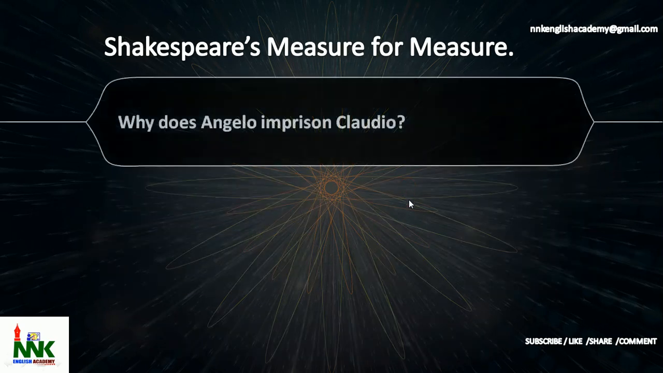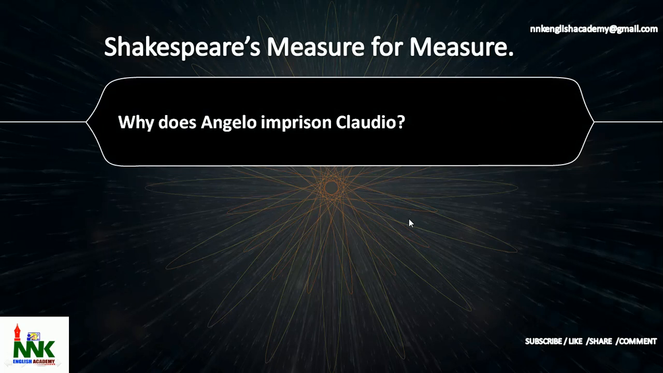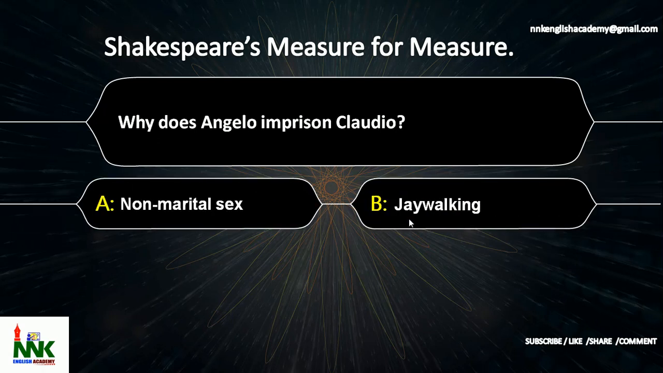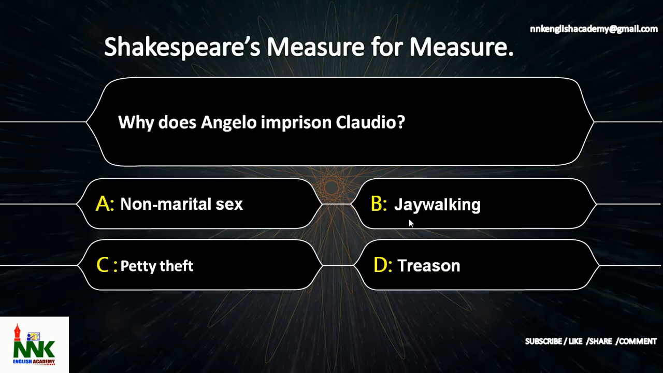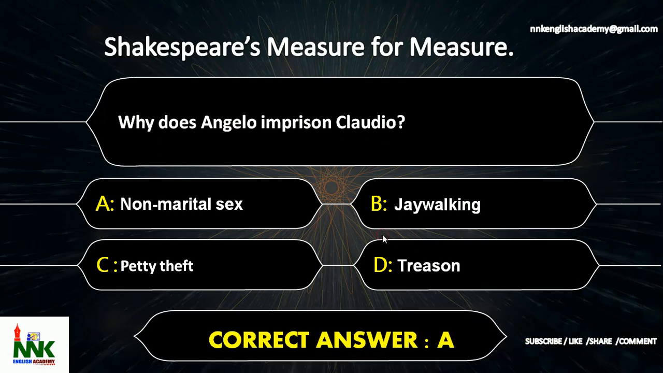Next question. Why does Angelo imprison Claudio? The options are option A, non marital sex, option B, jaywalking, option C, petty theft, option D, treason. Why does Angelo imprison Claudio? The correct answer is option A, non marital sex.